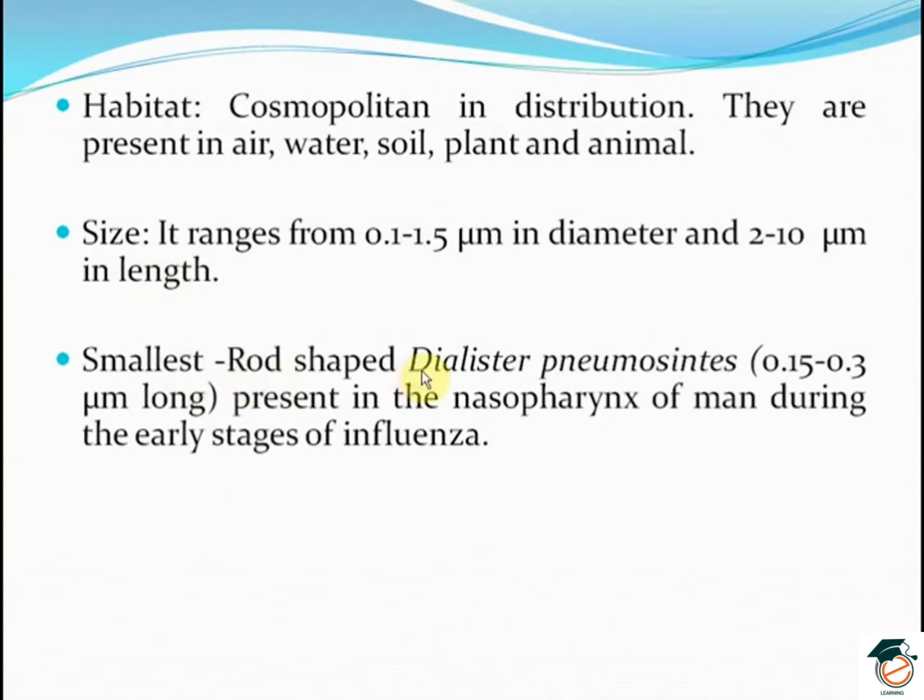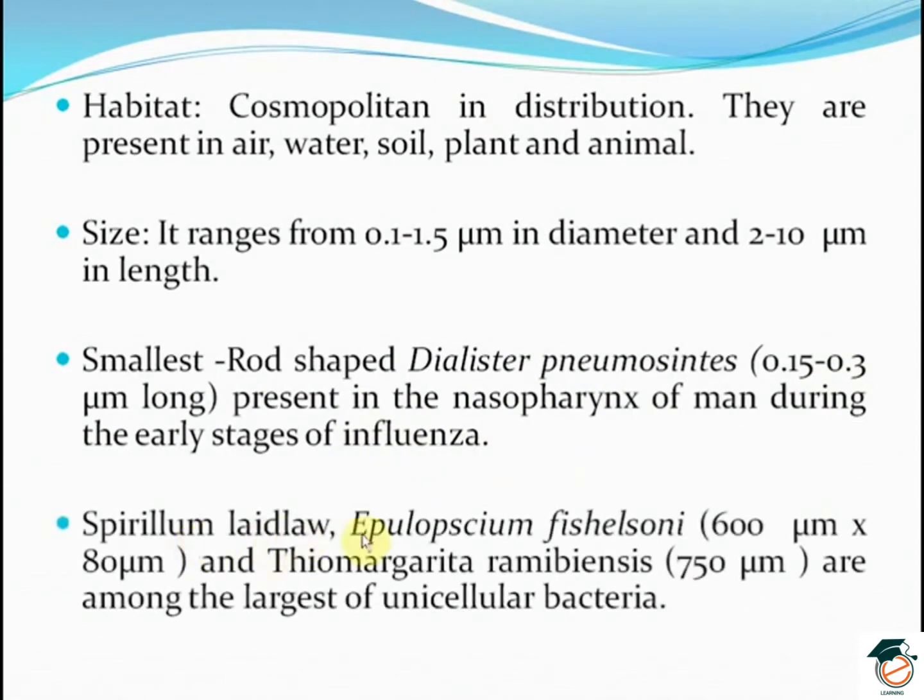The smallest is the rod-shaped Dialister pneumosintes, 0.5 to 0.3 micrometer long, present in the nasopharynx of man during the early stages of influenza. Spirillum laidlaw, Epulopiscium fishelsoni, which is 600 micrometer by 80 micrometer, and Thiomargarita namibiensis, which is 750 micrometer, are among the largest of unicellular bacteria.